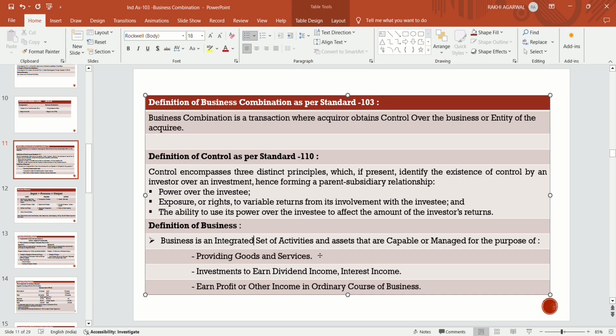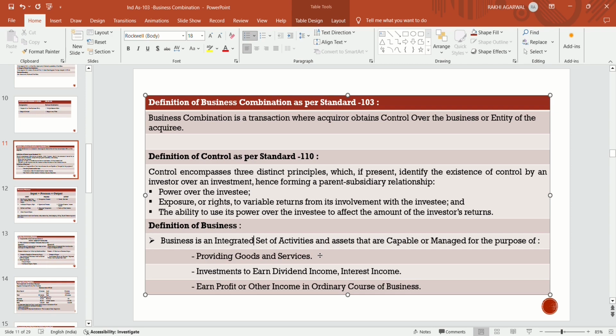The assets which are in the business are used to provide goods and services, or to invest to earn dividend income, interest income, profit or other income in the ordinary course of business.